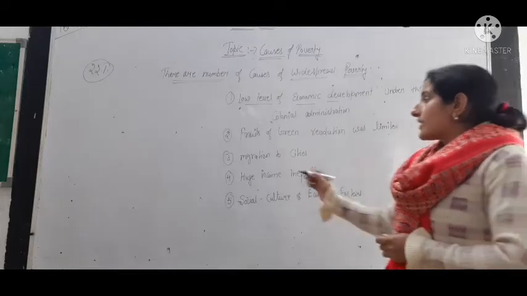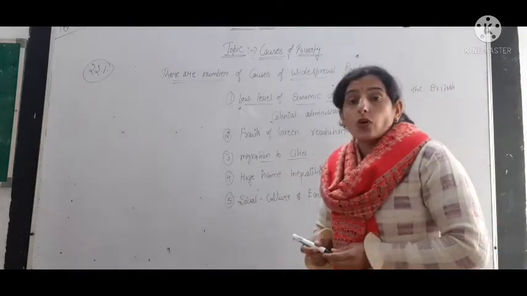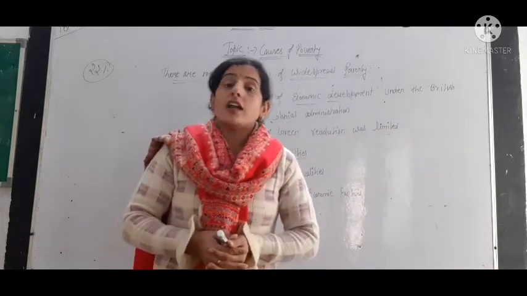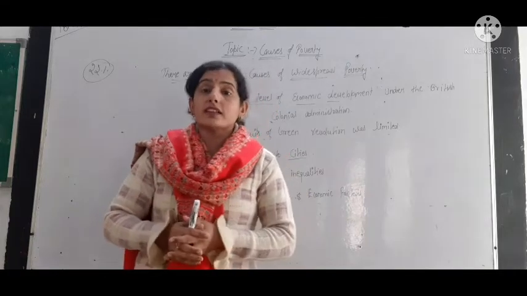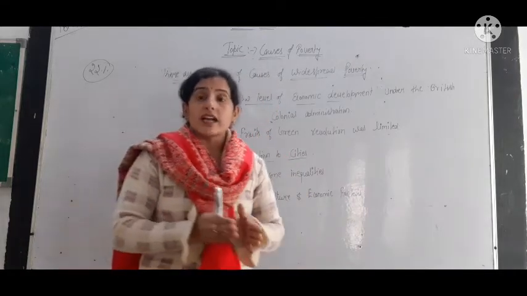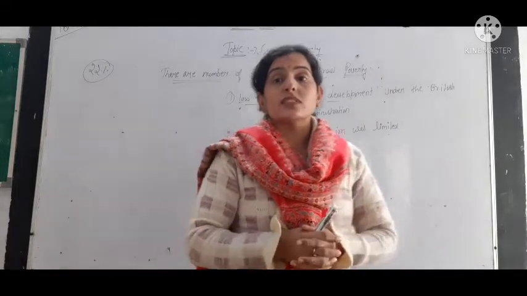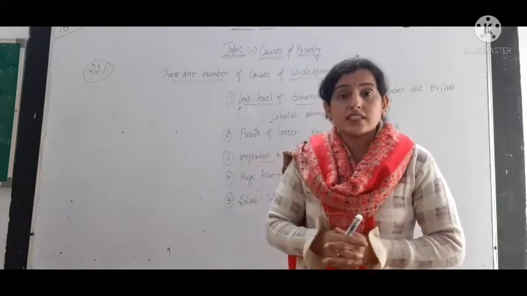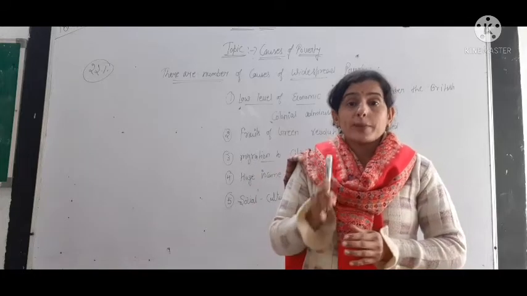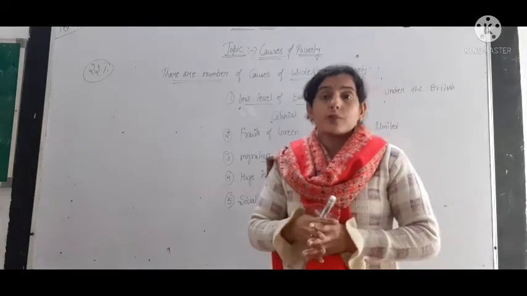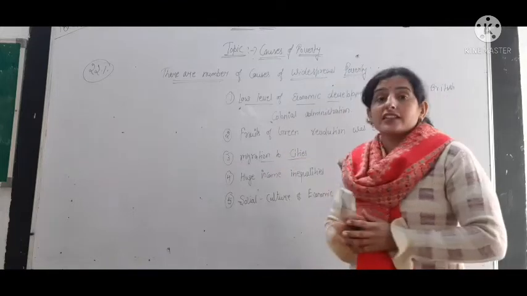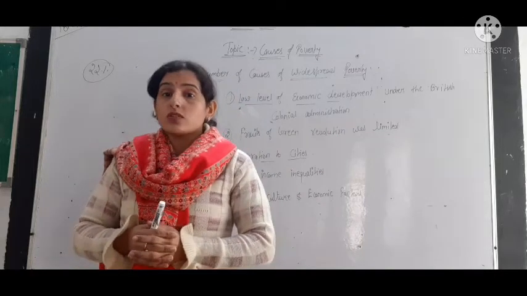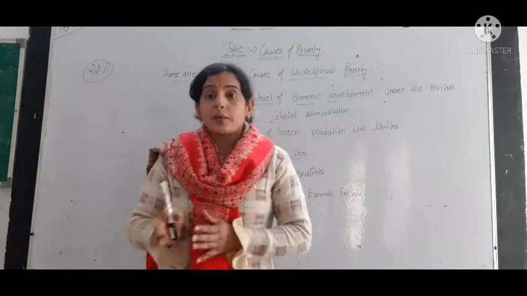Then the third, we have migration to cities. As the people were not getting any work in the agriculture sector, and also there was not any work in the industries, the people who reside in the rural areas started migrating to the cities. And we know that the cost of living in cities is higher compared to rural areas. So the people's living standard became very poor as they migrated to cities, their living standard went down, because the cost of living in cities is more compared to rural areas.